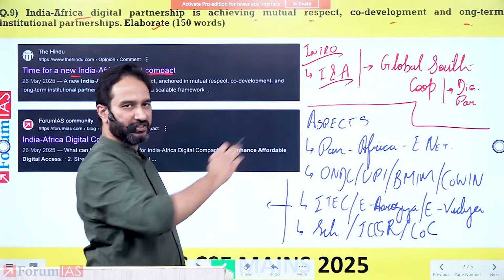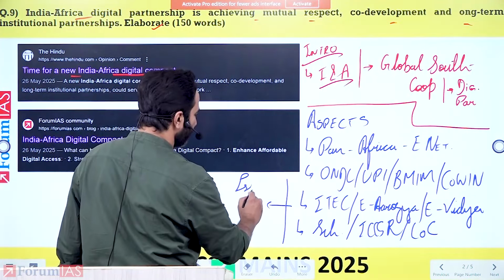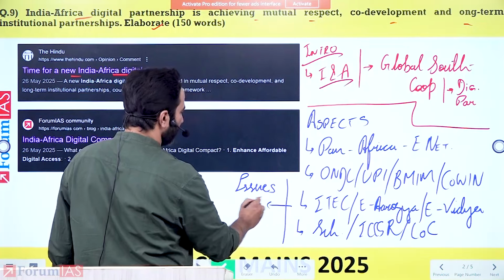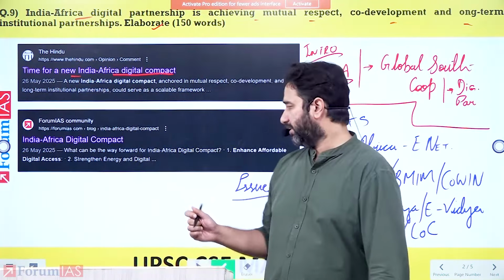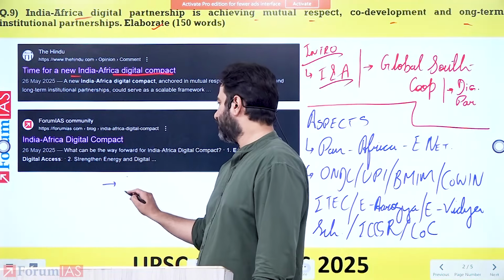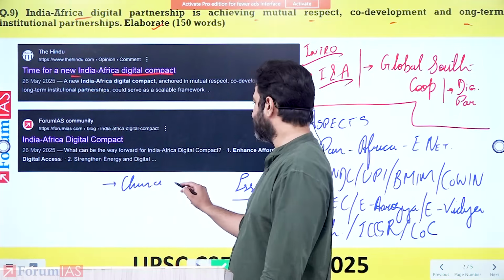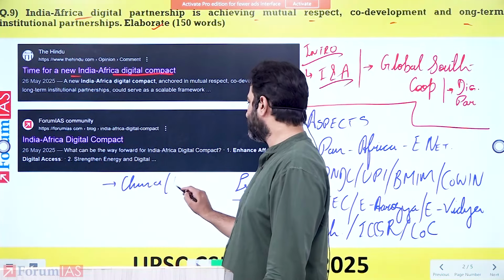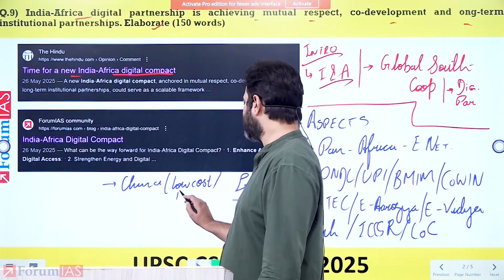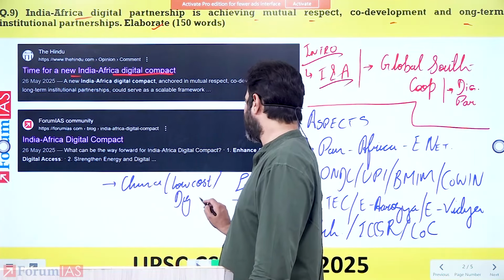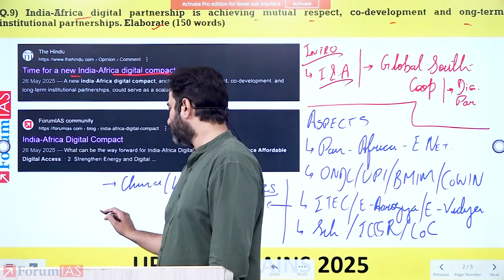Apart from these, there are various other points that you can highlight there. You also end up writing the various issues that have come up for the India-Africa Digital Partnership. One of the primary issues, and it's an issue everywhere, is China: we're not able to compete with the low cost and the Digital Belt and Road Initiative that China has launched within Africa. This in itself is a problem or issue for India.